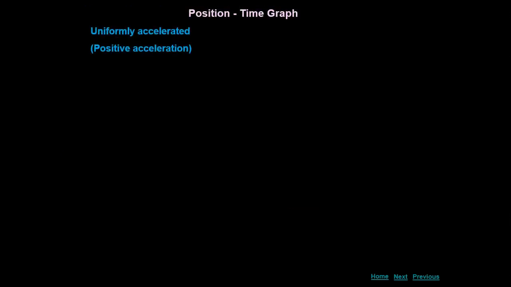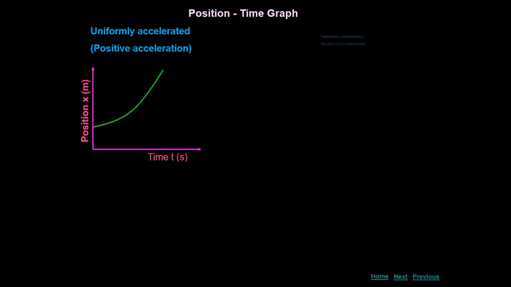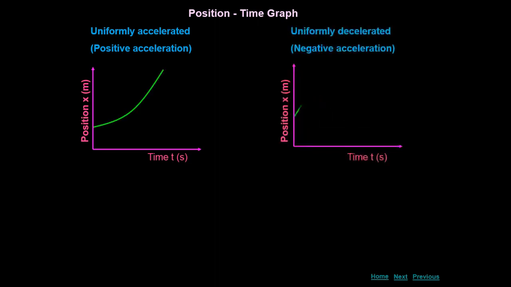Observe these graphs carefully. The first graph is for positive acceleration and the second graph is for negative acceleration. Observe the curves here. The first curve is for positive acceleration. We have taken the position-time graph, and the second graph is for negative acceleration.